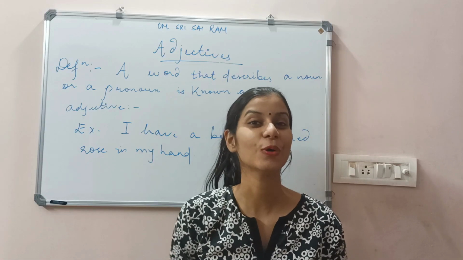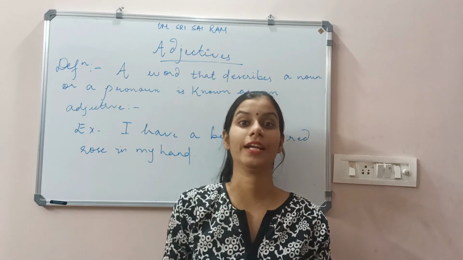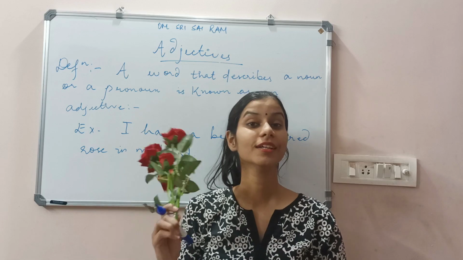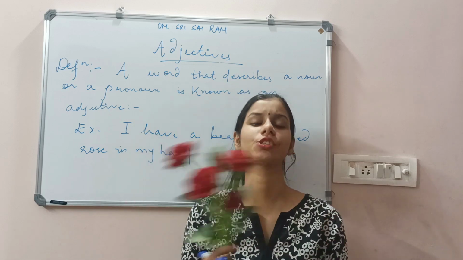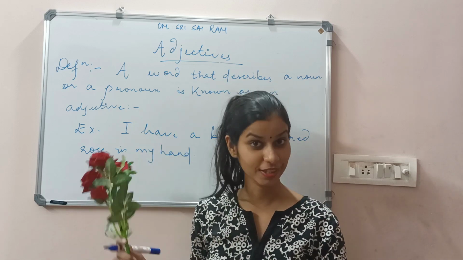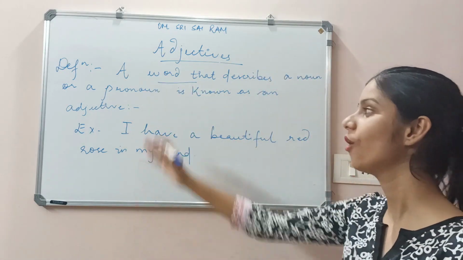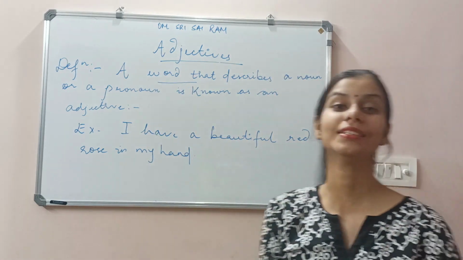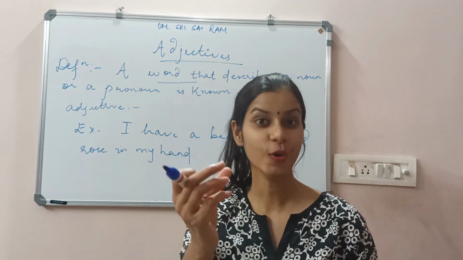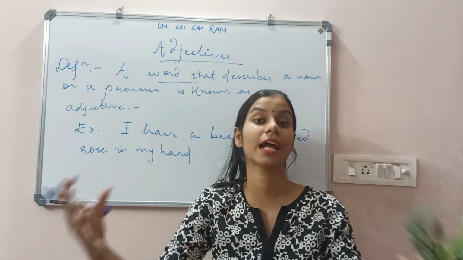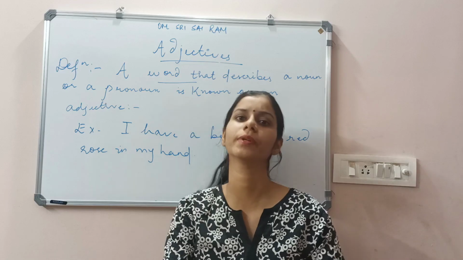So let's know what defines the adjective. As I said, this red rose is literally beautiful. So here is the description. A word that describes a noun or a pronoun is known as adjective. जो एक word it describes about a noun or a pronoun.